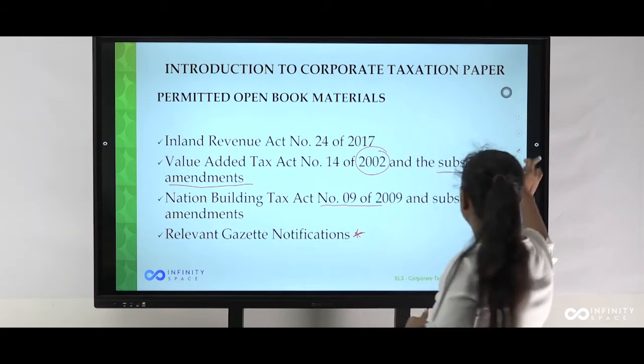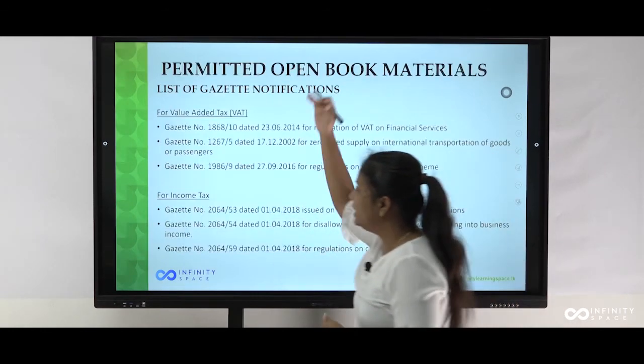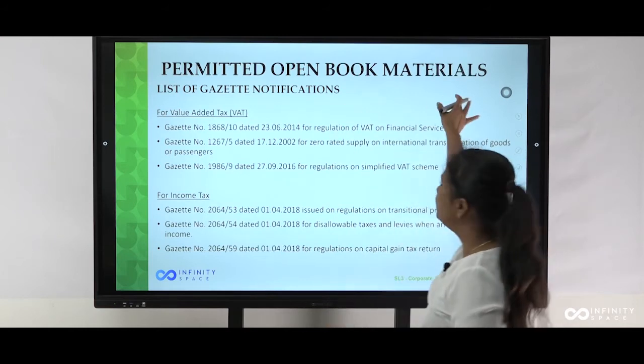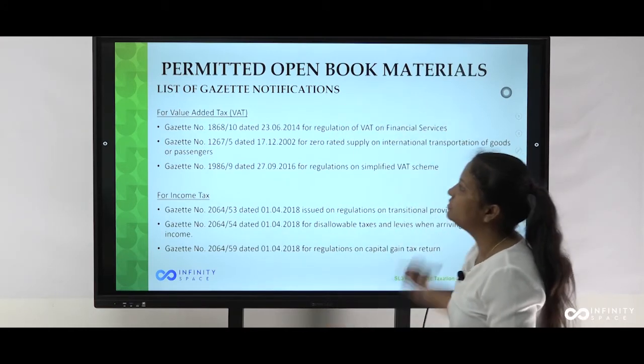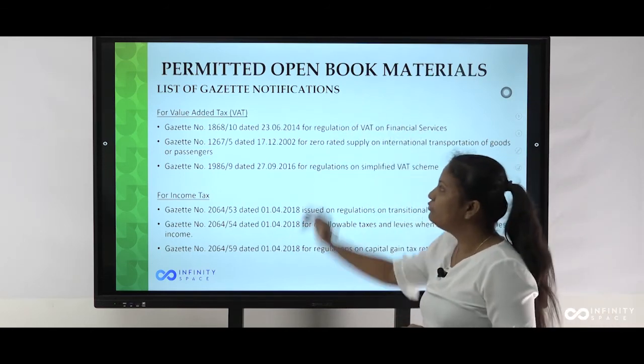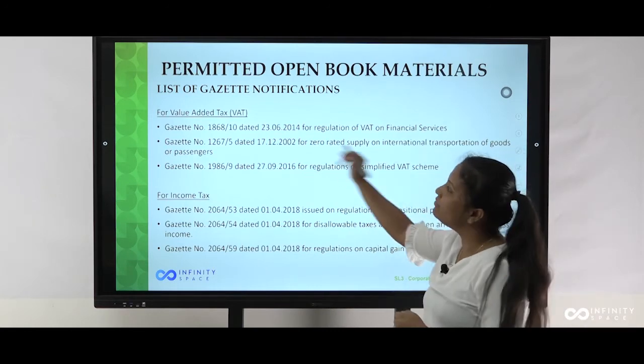Then we will see which gazette notifications are relevant for your entire examination. Permitted open book materials, list of gazette notifications. I have divided it into two parts, value added tax and income tax. We will first see value added tax.